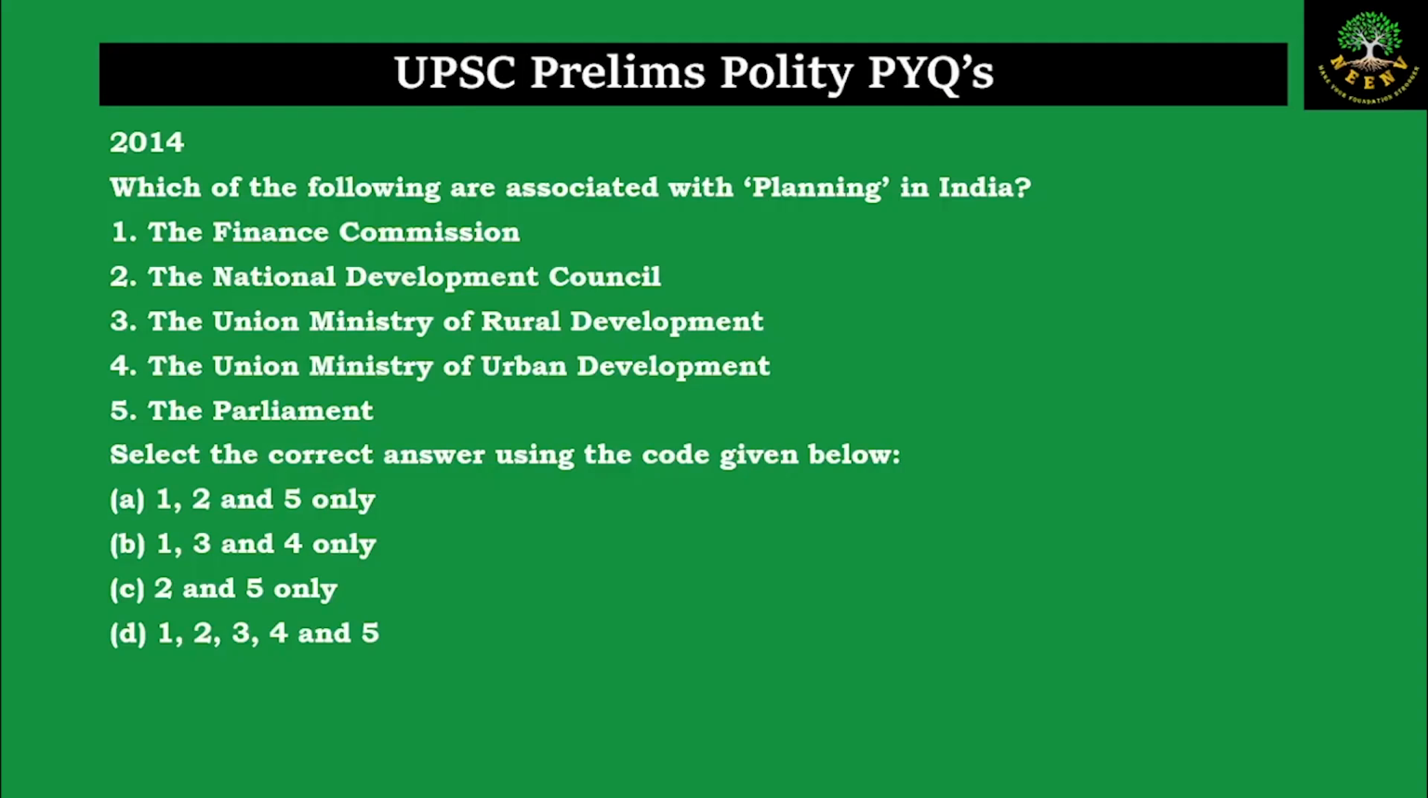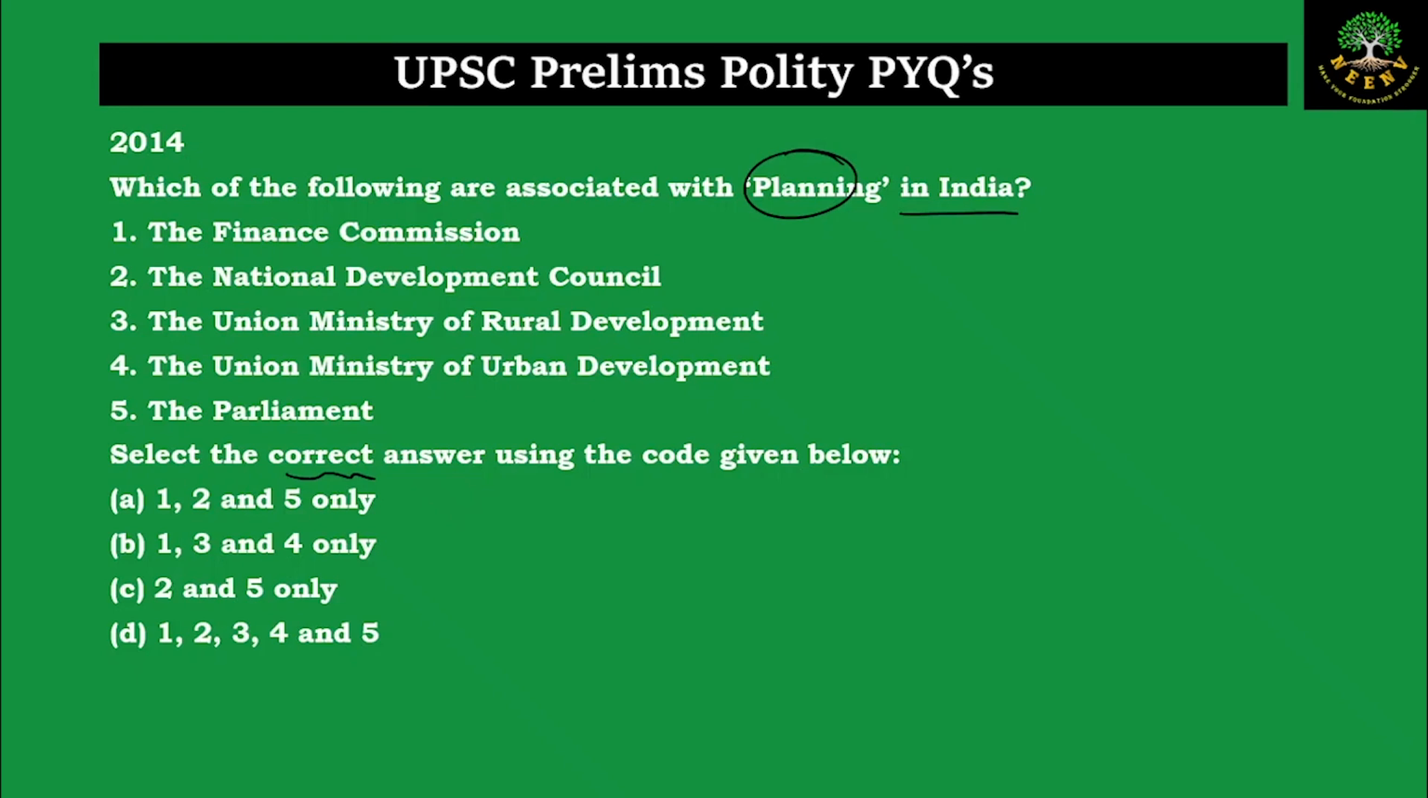Let us discuss the next question. This is from 2014. Which of the following are associated with planning in India? The Finance Commission, the National Development Council, the Union Ministry of Rural Development, the Union Ministry of Urban Development, the Parliament. Select the correct answers. So the question is asking about various bodies and which of the bodies are associated with the planning in India.